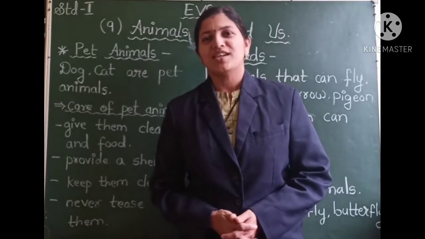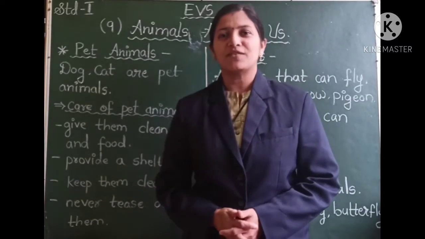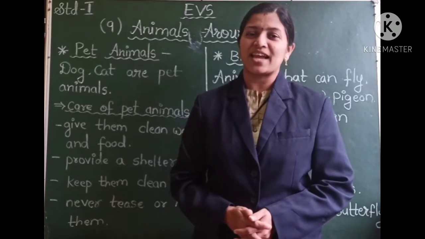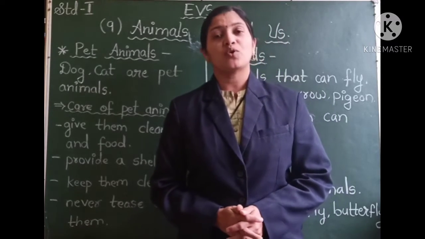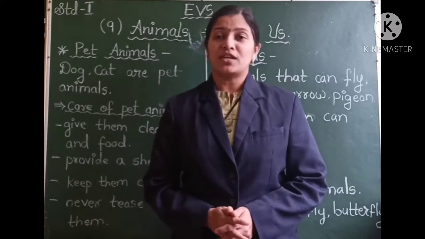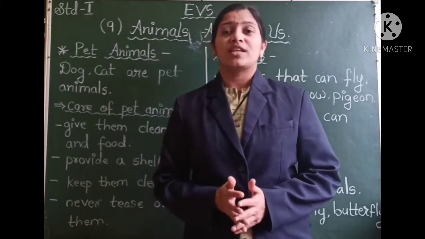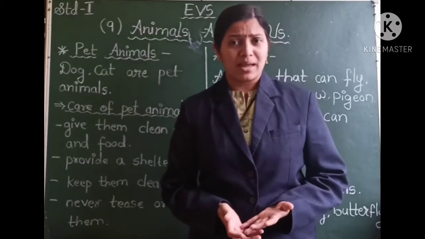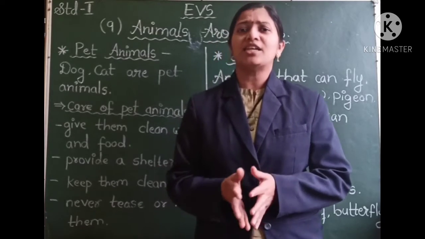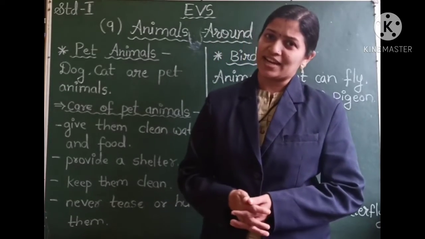Hello students. In our previous video lecture, we started with the ninth lesson, that is animals around us. So what did we see in the first part? We learned about the land animals like cow, horse, then we have elephant, we have rabbit. All these animals that live on the land are called land animals.